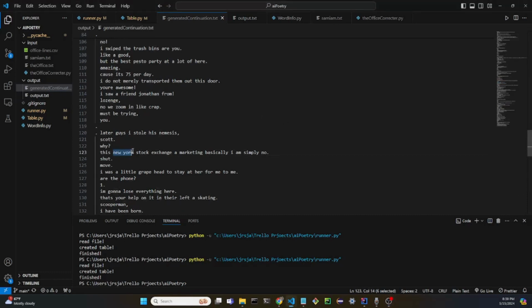It's kind of cool how it got "New York Stock Exchange," which are four words that I'm sure were exactly in that order in the show, but it just happened to get all four of those in order randomly.